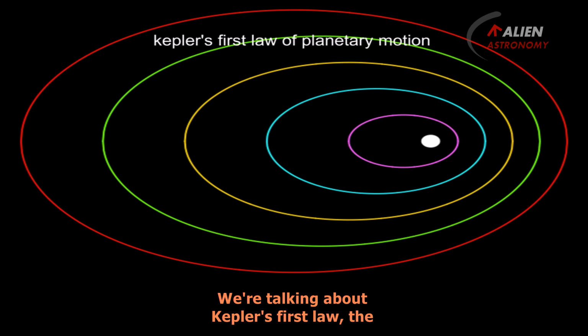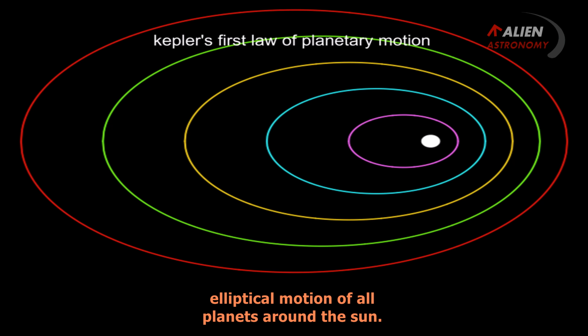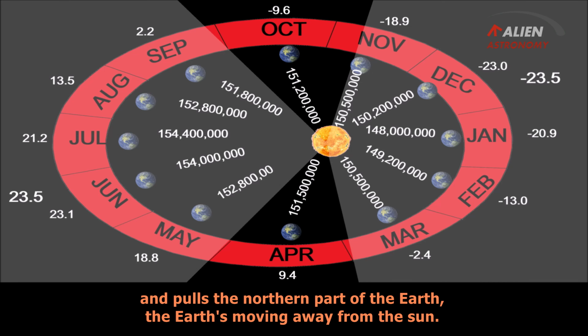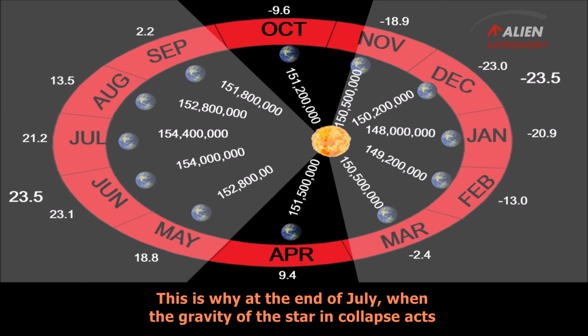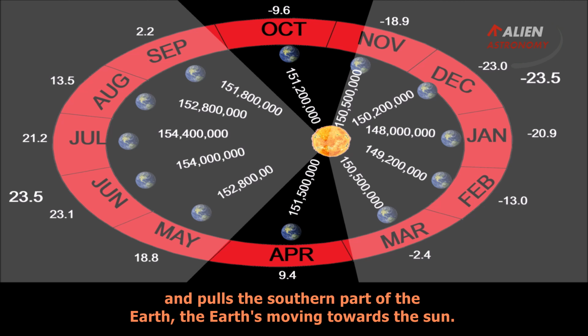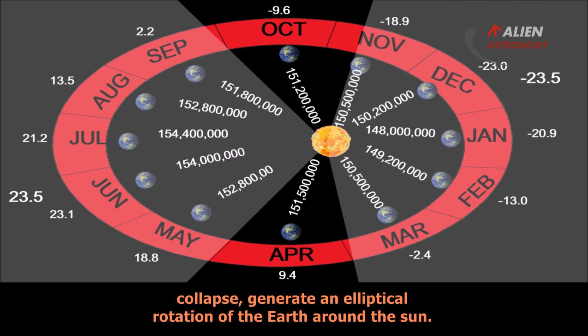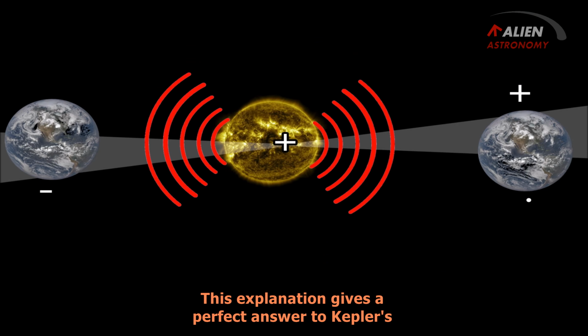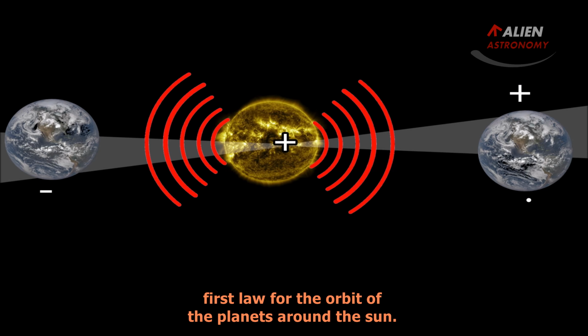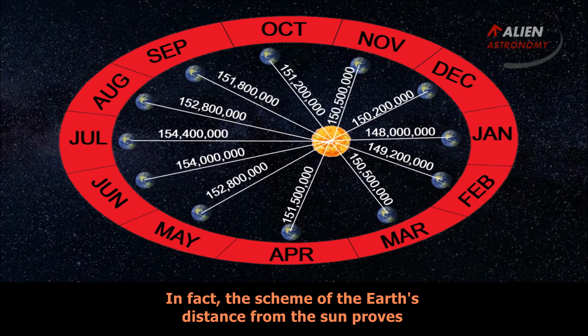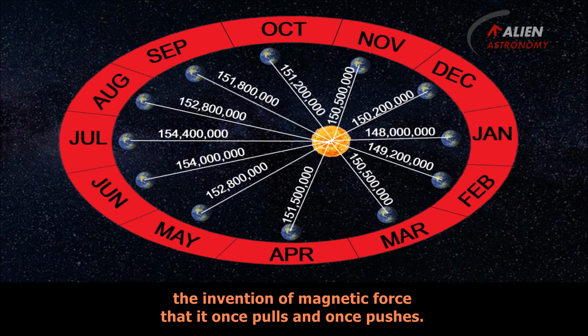We're talking about Kepler's first law, the elliptical motion of all planets around the sun. This is why at the end of January, when the gravity of the star in collapse acts and pulls the northern part of the Earth, it is moving away from the sun. This is why at the end of July, when the gravity of the star in collapse acts and pulls the southern part of the Earth, it is moving towards the sun. Thus, the electromagnet and the gravity force of the star in collapse generate an elliptical rotation of the Earth around the sun. This explanation gives a perfect answer to Kepler's first law for the orbit of the planets around the sun. In fact, the scheme of the Earth's distance from the sun proves the invention of magnetic force that it once pulls and once pushes.